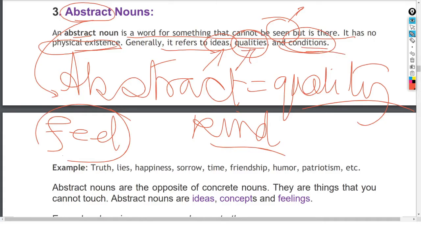तो example देखेंगे तो हमारा idea एकदम बढ़िया से clear हो जाएगा. Suppose patriotism. तो patriotism ऐसी एक चीज है जो दिखाई नहीं देती है, लेकिन वो है ना. We can feel the patriotism. We can measure the kind of patriotism, अंदाजा कर सकते हैं. So there is humor. Charles Chaplin had the sense of humor and therefore he could make the whole world laugh. तो humor दिखाई नहीं देता. So humor also is an abstract noun.